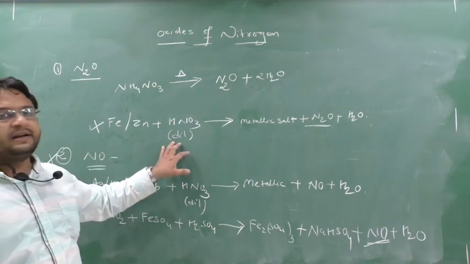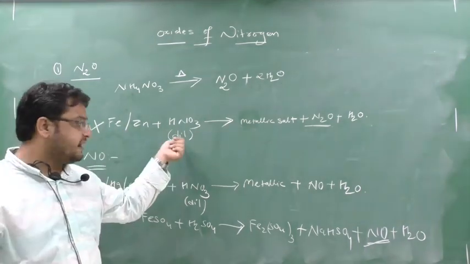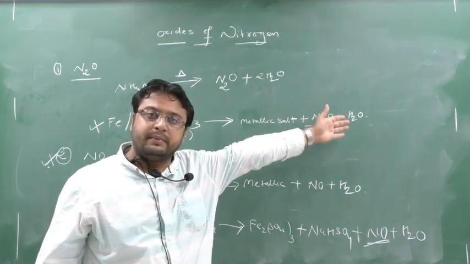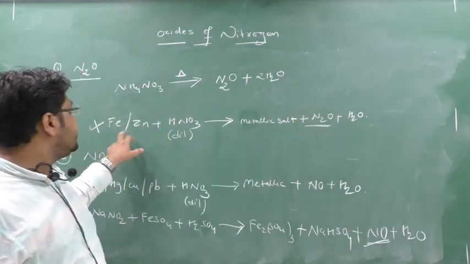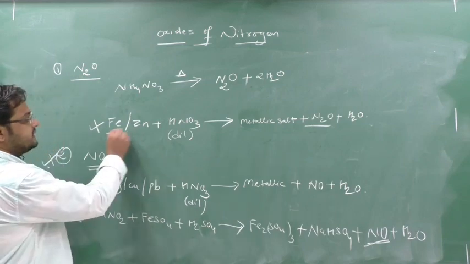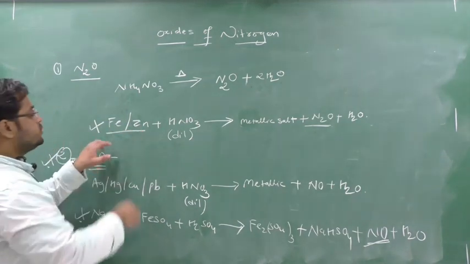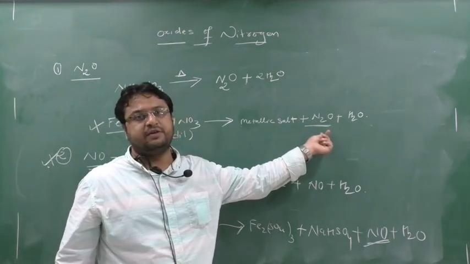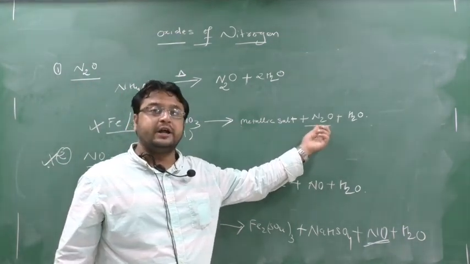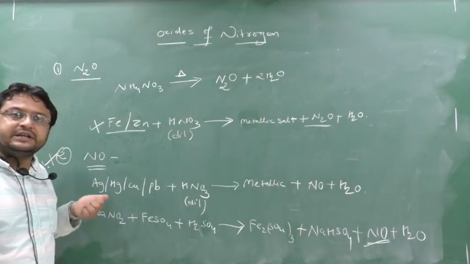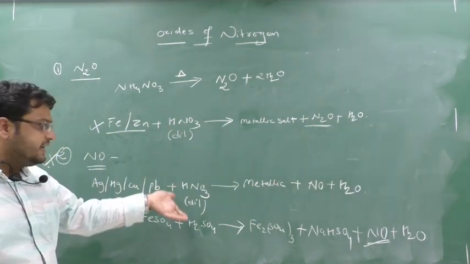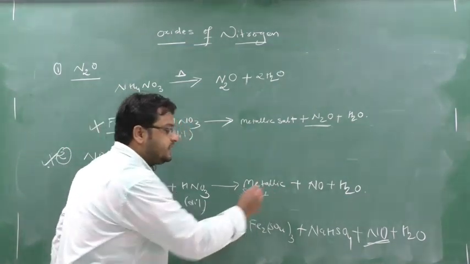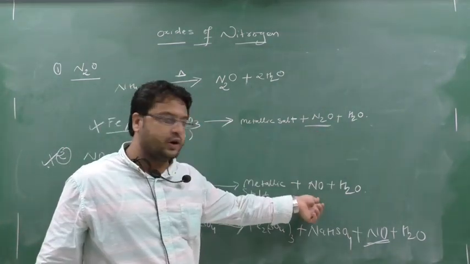So here metal plus nitric acid will give what? Metallic salt, but instead of hydrogen gas, water will come and some other oxide. When Fe or Zn react with nitric acid, they will generate N2O, not NO. But metals like Ag, Hg, Pb, Cu, when they react with dilute nitric acid, form metallic salt, but instead of N2O, NO and water.